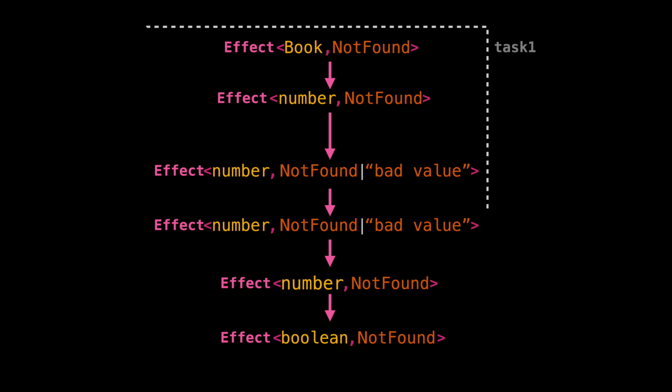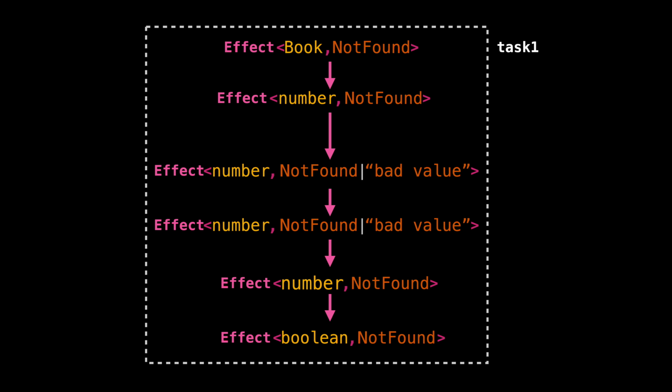We can store this in a constant or a variable if we want to. This means that we can rerun this set of instructions multiple times in one run of our application. We can run them sequentially or in parallel. We can also mix and match this with other tasks and effects to create new effects until we get to our final program.